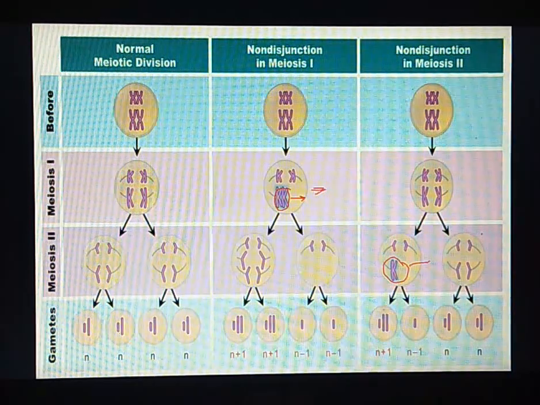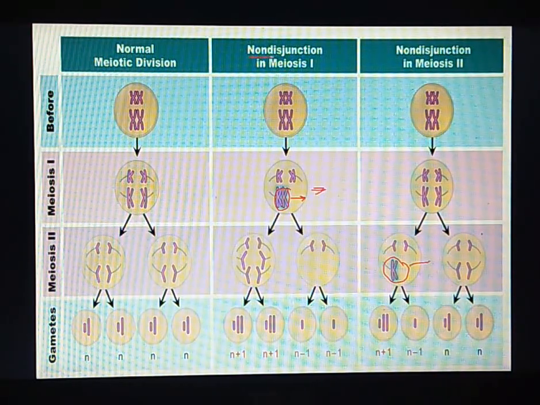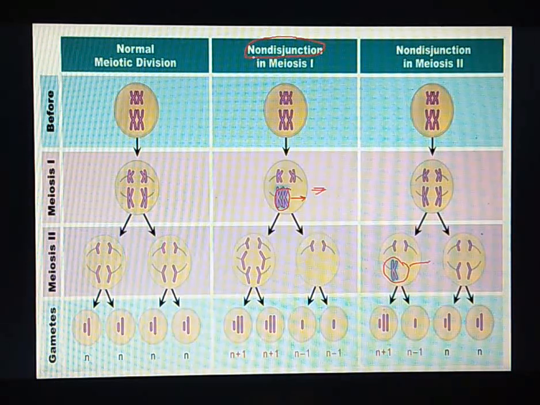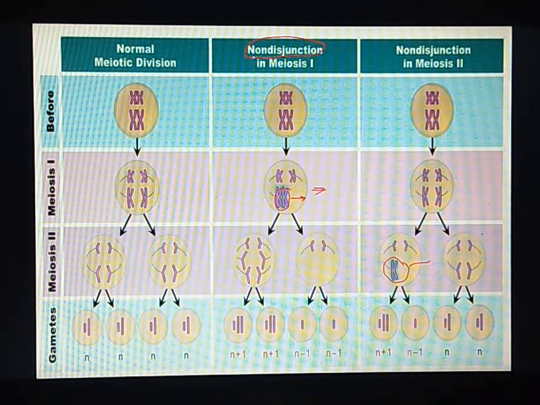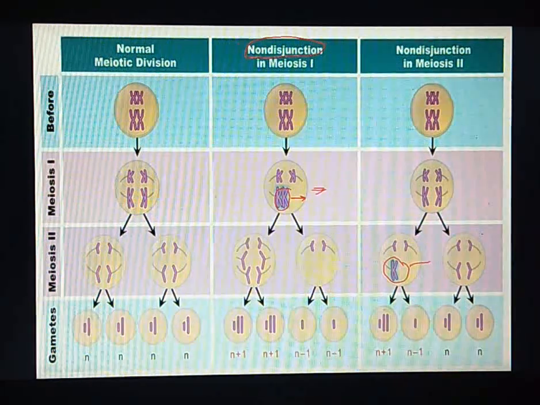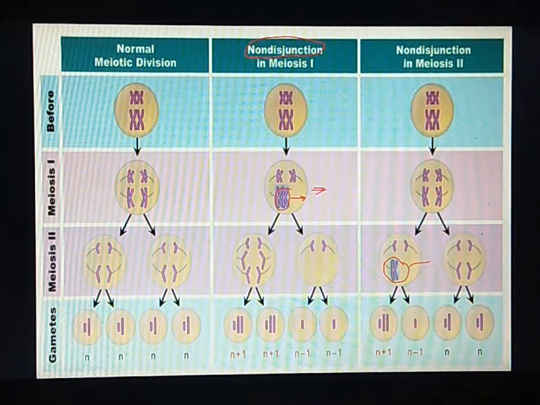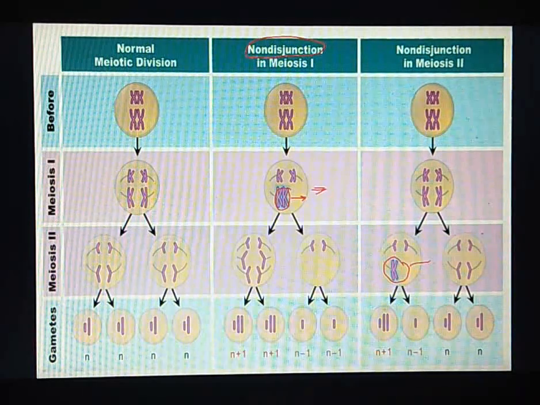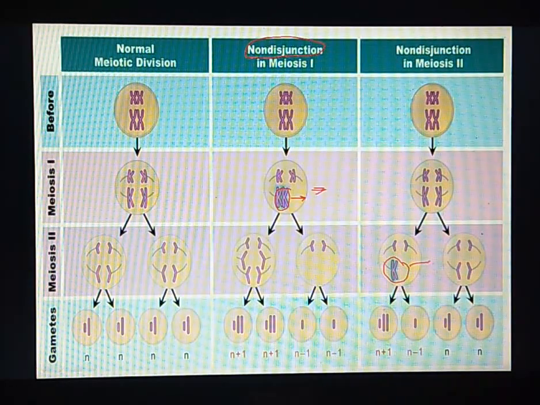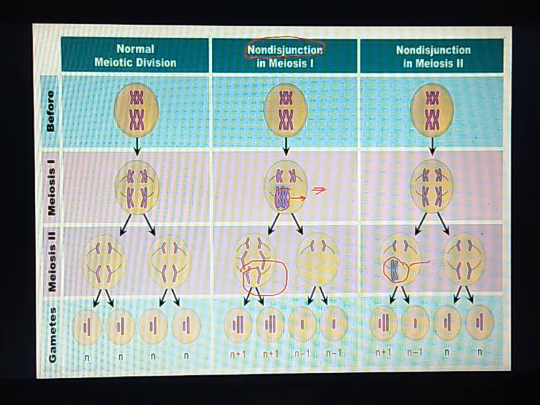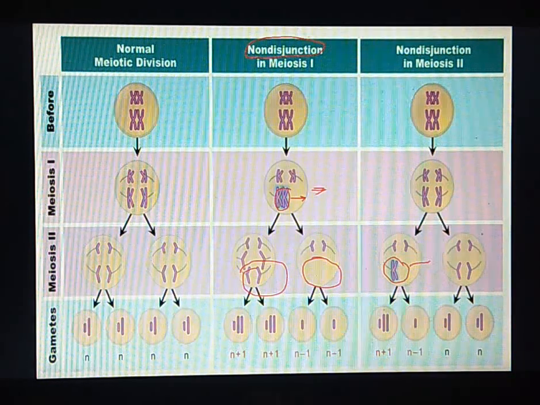Such a condition we call non-disjunction. These chromosomes randomly get separated and move accordingly towards the poles, and this leads to the presence of one or two chromosomes more in some gametes and absence or lack of some chromosomes in other gametes.